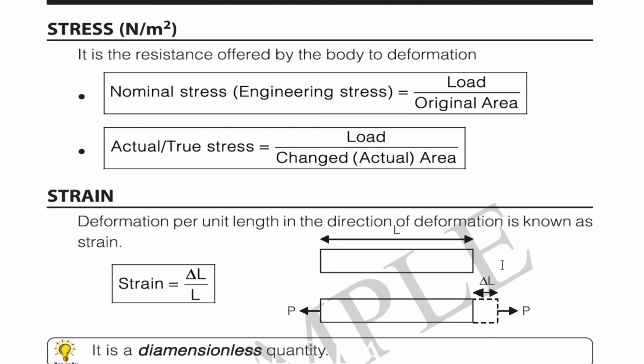Now next we go for stress. It is the resistance offered by the body to deformation. The normal stress is the load divided by the area, that is, the load divided by the original area. The actual true stress is equal to the load divided by the changed actual area.